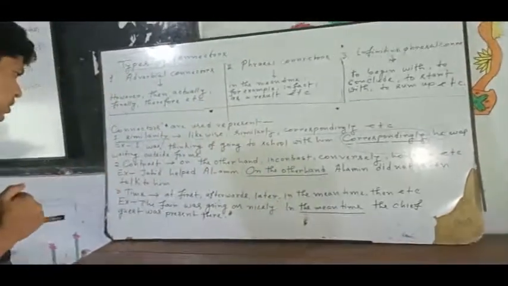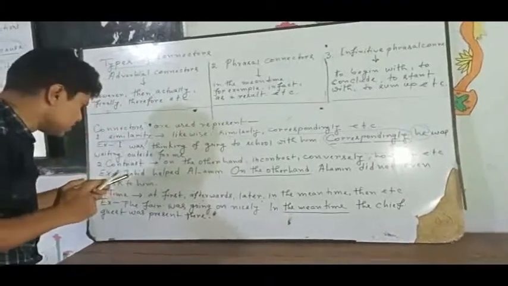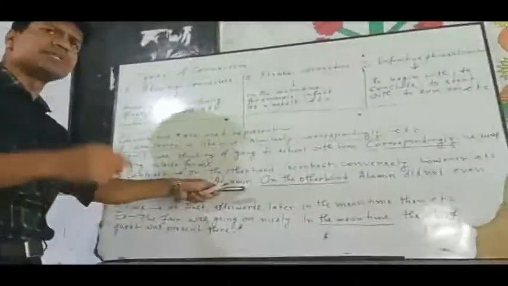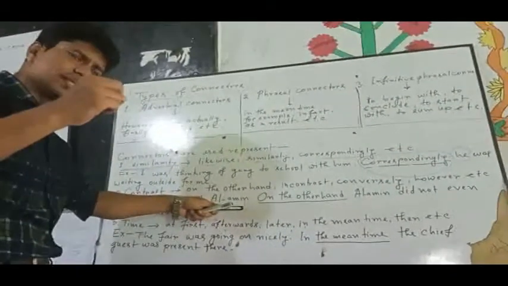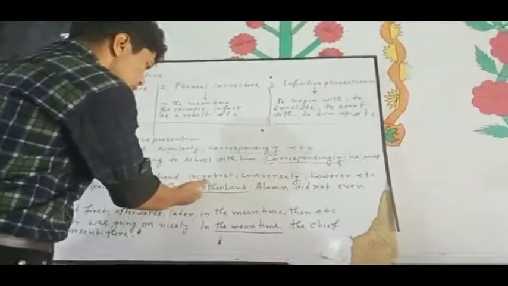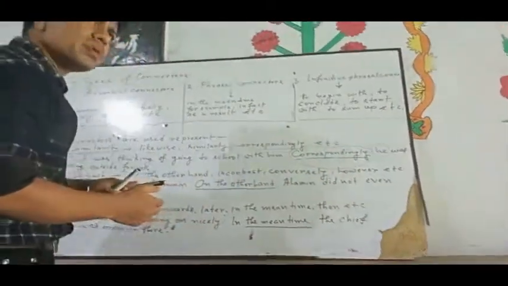My dear students, you see that in my example, take a look. Jahid helped Alamin. It's a separate, individual sentence. Okay. So next you see, on the other hand, Alamin did not even talk to him.